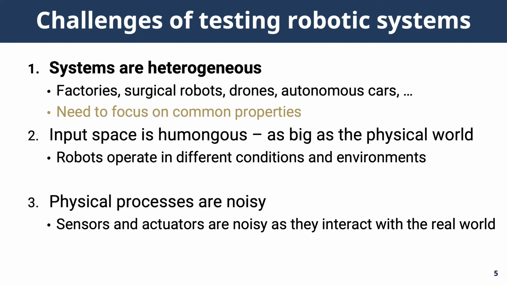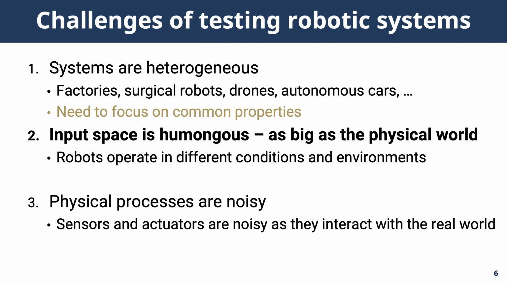robotic system. Second, the state space is much bigger than any traditional software because robotic systems operate in many different environments and conditions with countless variables existing in the real world. In order to effectively drive the robotic system towards corner cases and bugs, we need to narrow down the state space with a highly effective metric.